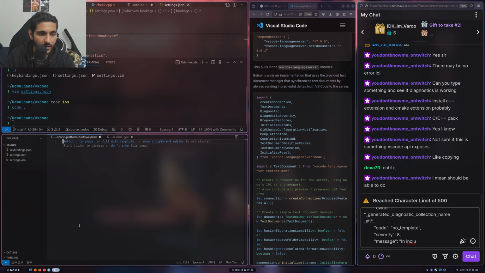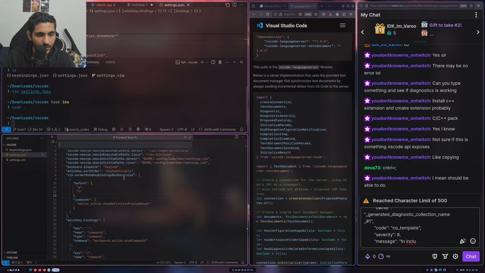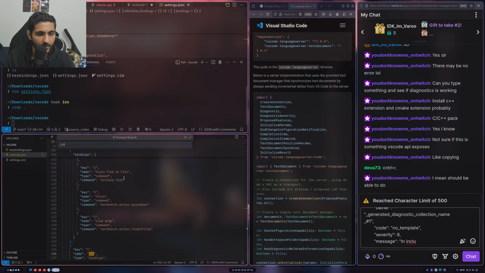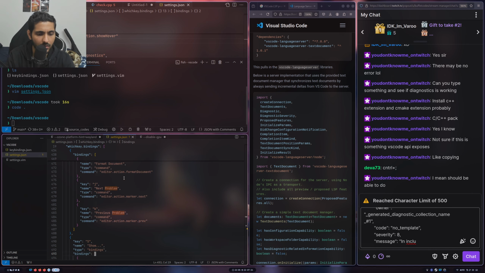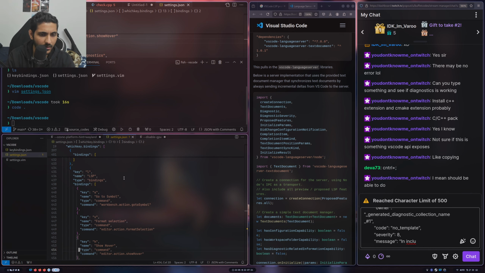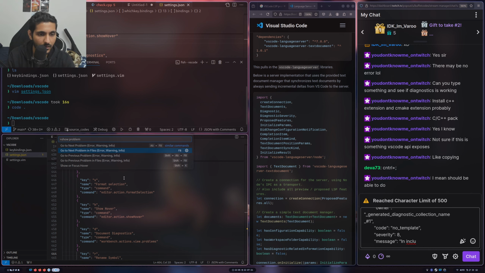Fine. Let's just open a VS Code instance. Let's go to key bindings. No, here settings are JSON, right? And I want to search for, what was it? LSP, right? Show problem. Okay, let's just search for problem. Next problem is there. Previous problem. It was there, right? Where did it go? There was a key binding for problem, right? Go to problem, go to focus over, Alt F8. Go to next problem is not what I wanted.